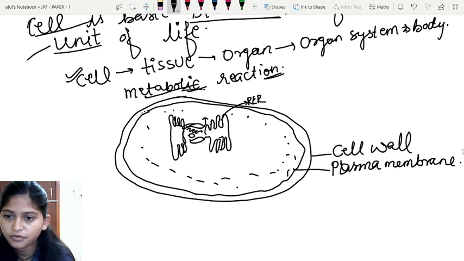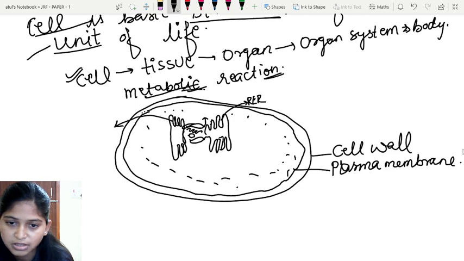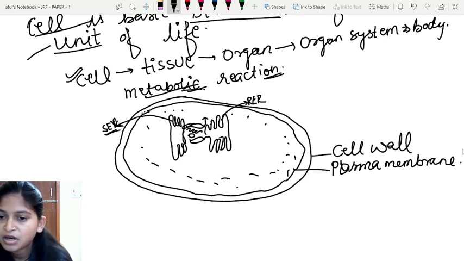The function of rough endoplasmic reticulum is protein synthesis, and the function of smooth endoplasmic reticulum is lipid synthesis. Because no ribosome is present here, this appears smooth, and so it is called smooth endoplasmic reticulum. After that, there is another organelle present, that is termed the Golgi body.